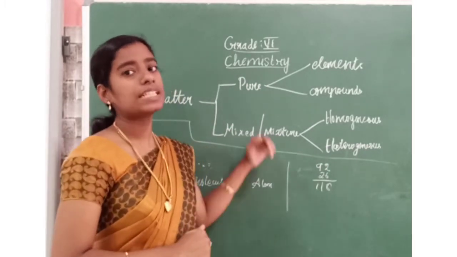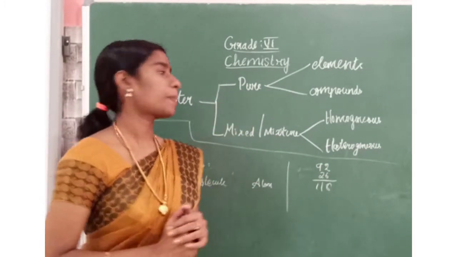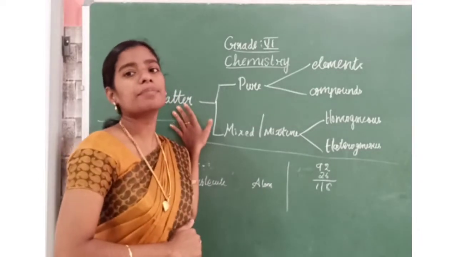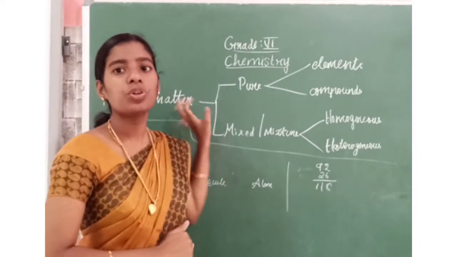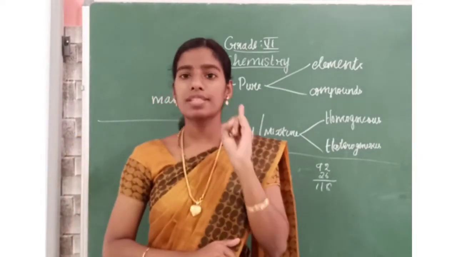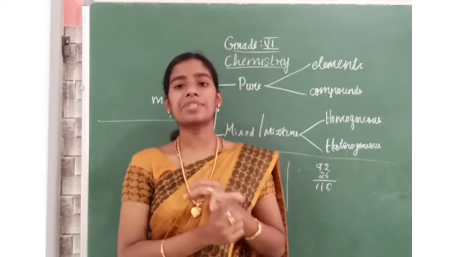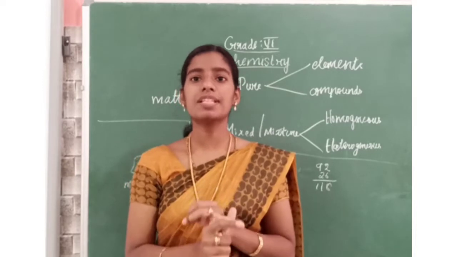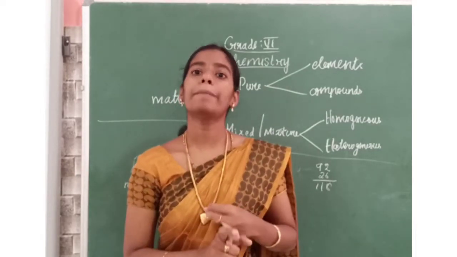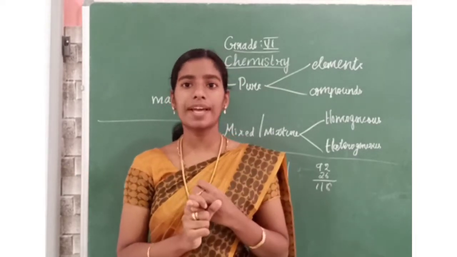Next, we learned the classification of matter. Matter is classified into two types: pure substance, and mixed substance, which is otherwise called a mixture. What are the two types?